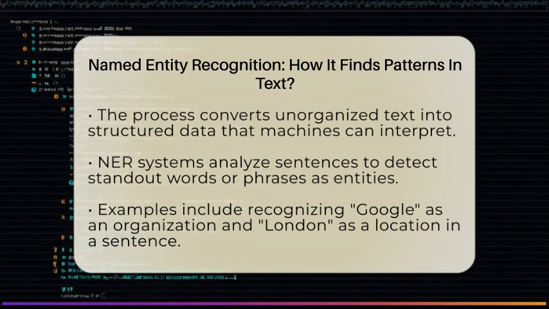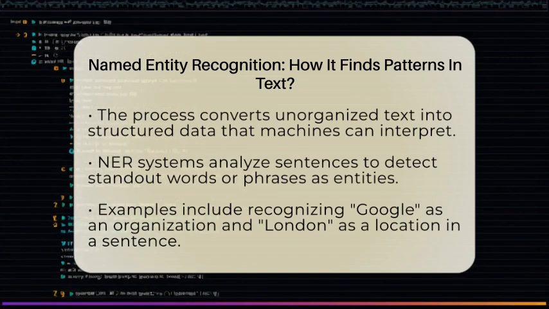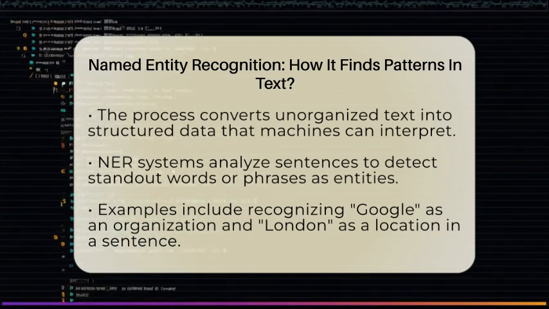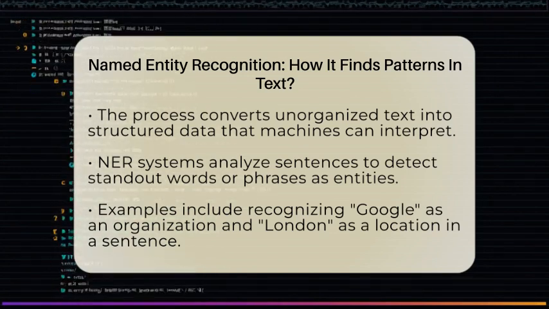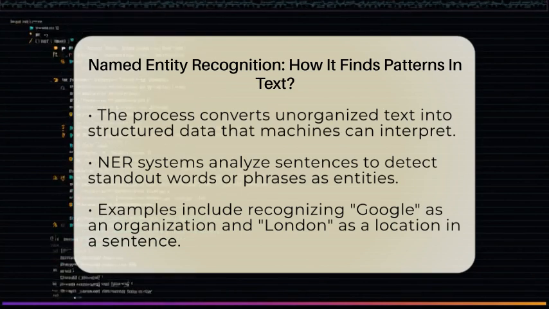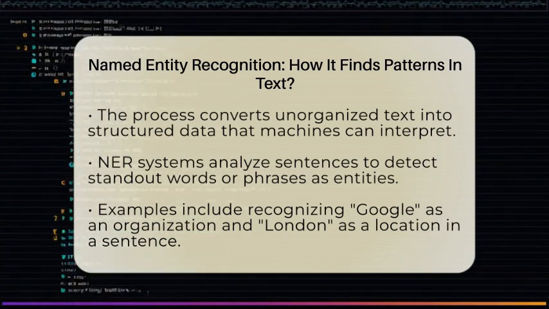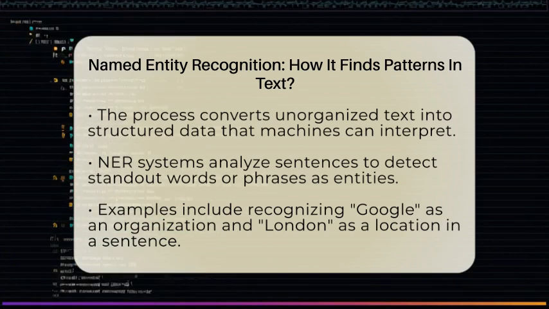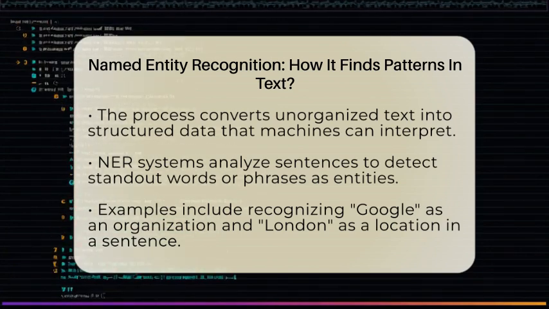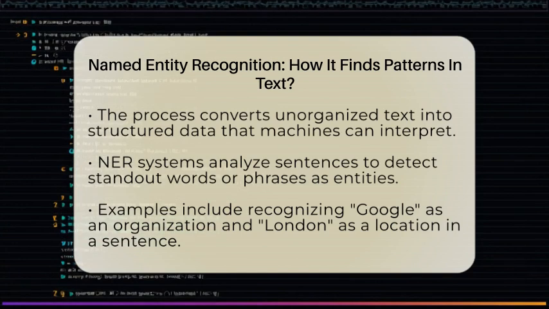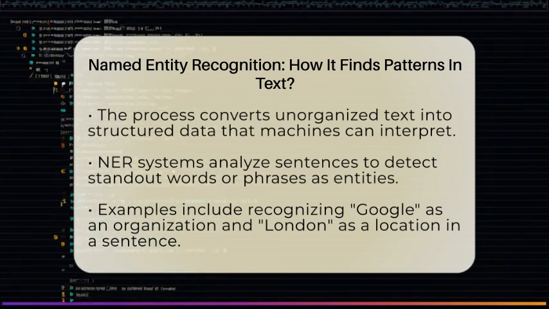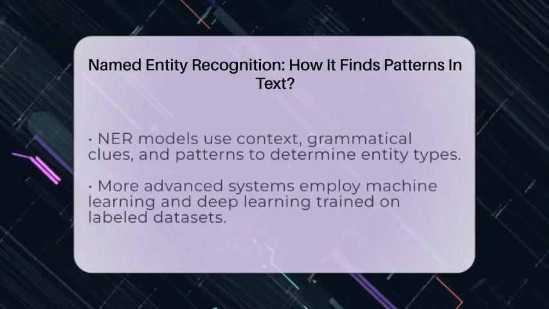To do this, NER models look for patterns in the words, the context around them, and grammatical clues. They also consider how words are used in a sentence to decide what they mean. For example, Amazon could be a company or a rainforest, depending on the sentence. NER models use surrounding words and sentence structure to figure out which is correct.